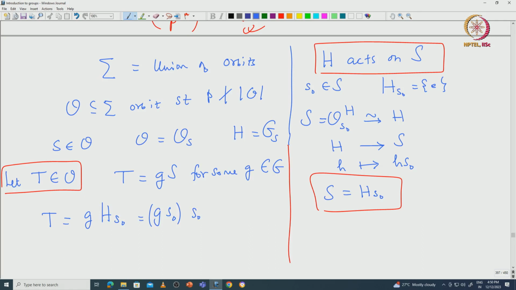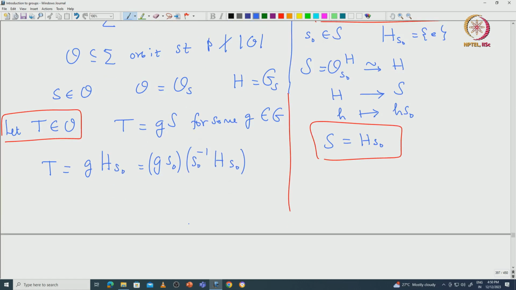Maybe you can write it like this. So, if you take this element gS_0 to be some a, then t can be identified as a times K, where K is just the conjugate of this H.